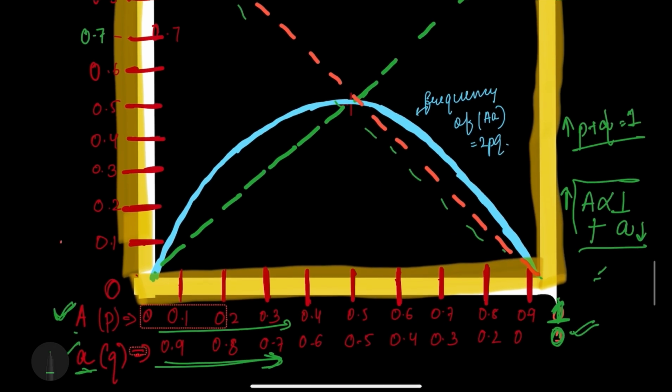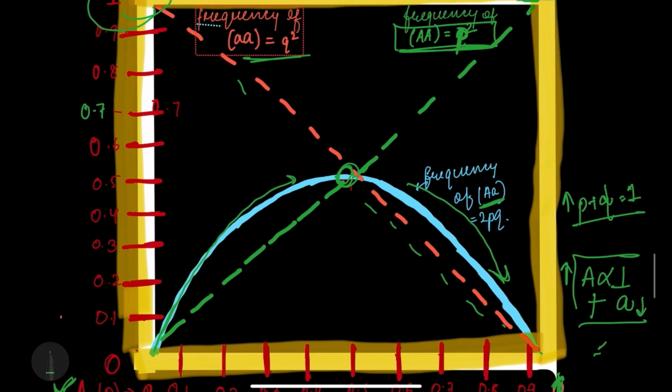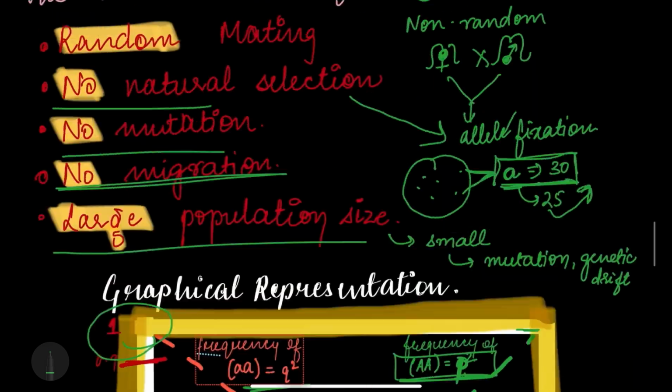So this is the frequency of, and at their point of intersection, somewhat here, the frequency of 2PQ is maximum, that is Aa is maximum. So the frequency first increases, then it decreases. So the graphical representation is just for the clearance of the topic. It is not that much important. If you wish to understand it, it's up to you. It's just for the understanding purpose, that as there's an inverse relationship between both the allelic frequencies, and at their point of intersection, the maximum frequency of capital A small a occurs. I hope the topic is clear to you.